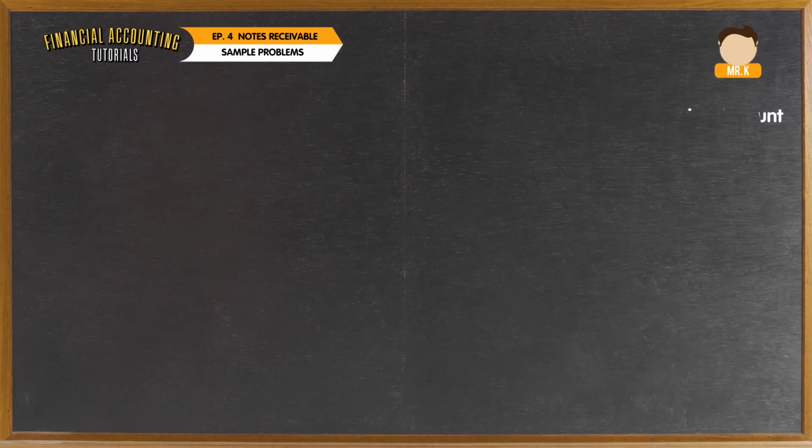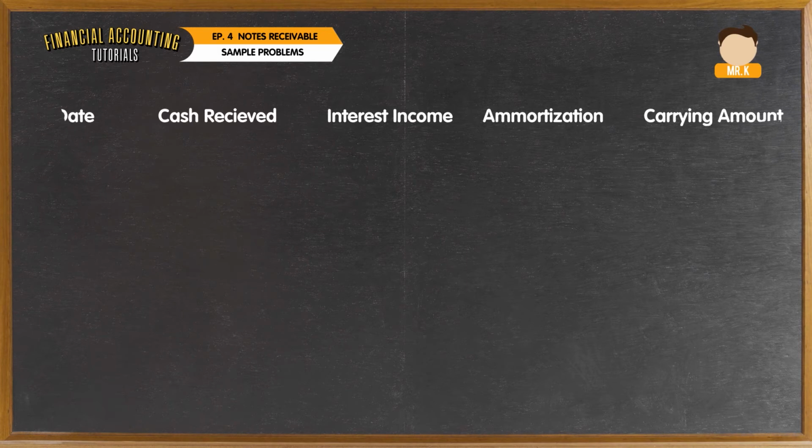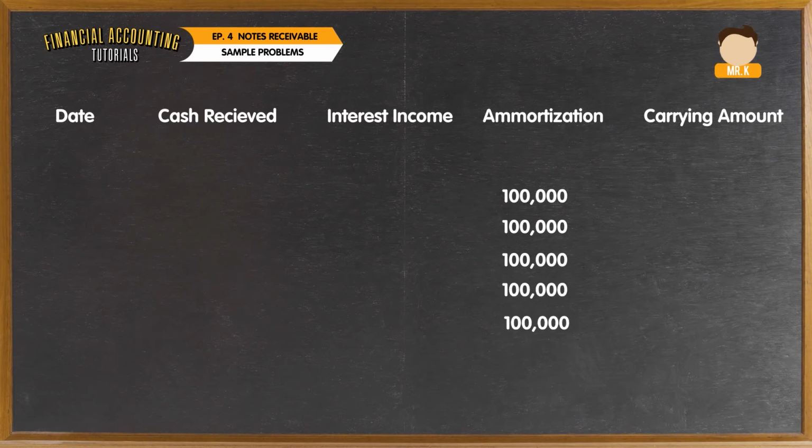It shall be composed of 5 columns with the following headings: date, cash received, interest income, amortization, and carrying amount. As observed, the amortization at the end of each year is 100,000. This was computed by dividing 500,000 by 5, since it was stipulated that the note is payable in 5 equal annual installments. On January 1, 2016, the note's carrying amount was 500,000.